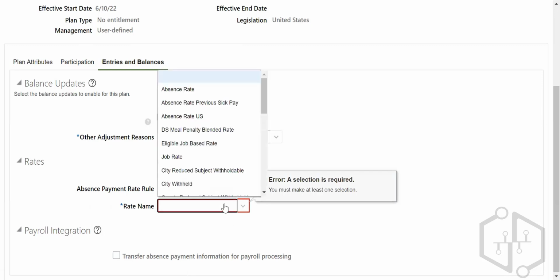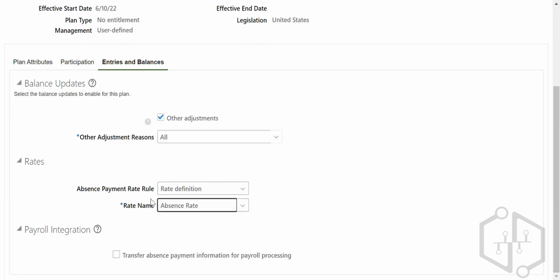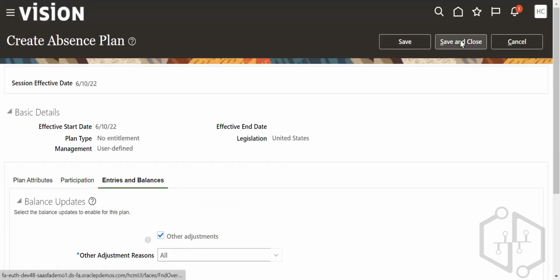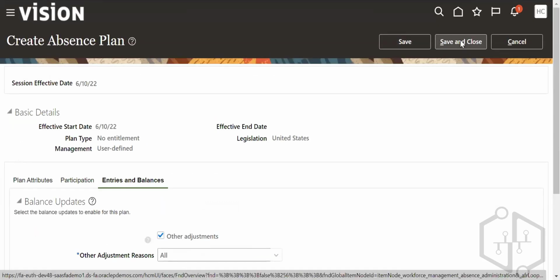Attributes, rate name, you can write here as absence rate. If you have created a rate name, rate definition is what? You have to create a rate definition. That means according to which you are supposed to calculate the rate, flat amount or whatever amount rate, you're going to calculate the absence plan. No entitlement. Okay, save and close. So this is no entitlement.